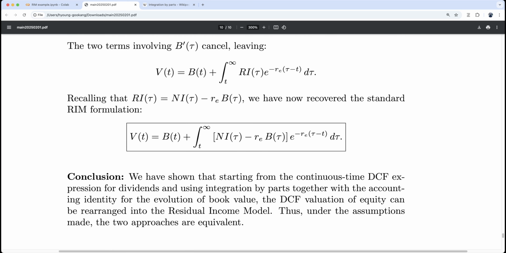Conclusion: we have shown that, starting from the continuous time DCF expression for dividends and using integration by parts together with the accounting identity for the evolution of book value, the DCF valuation of equity can be rearranged into the residual income model. Thus, under the assumptions made, the two approaches are equivalent.